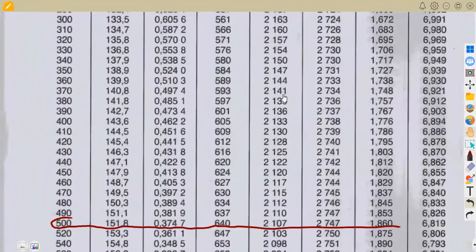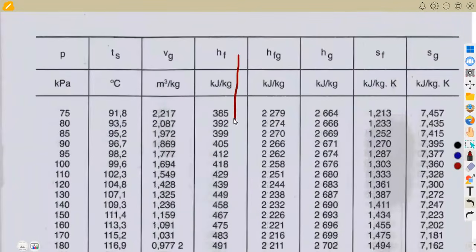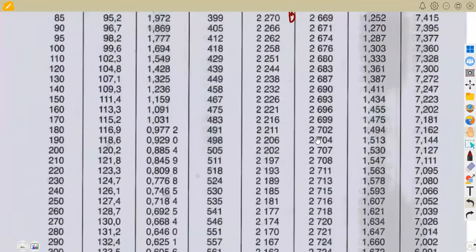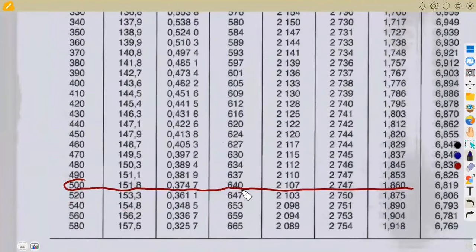Remember, we need HF, and this is the column of our HF here, and the corresponding one is for HFG. So along this line, that will be our HF and this will be our HFG. We're going to take this for HFG, and for HF, we are going to use 640 in this case.